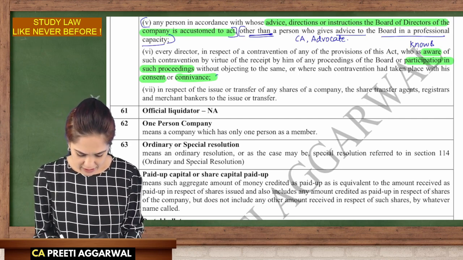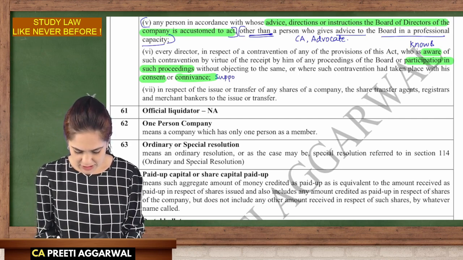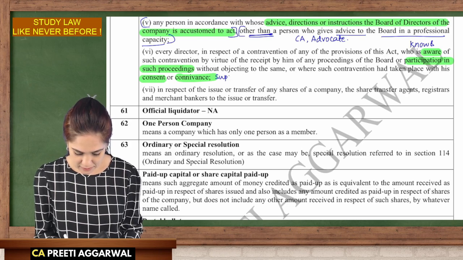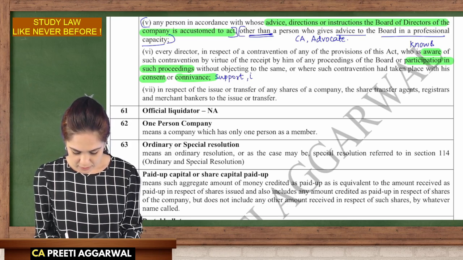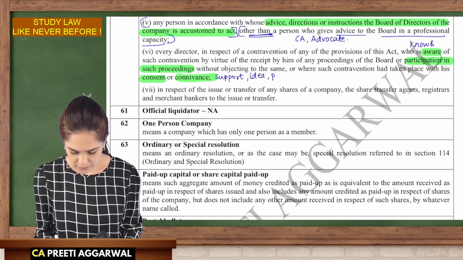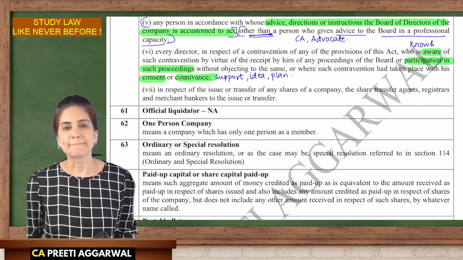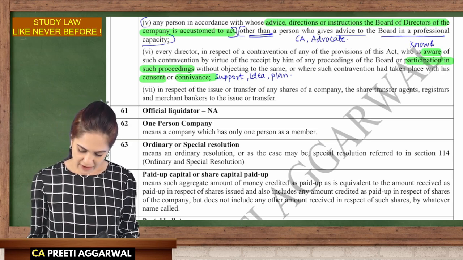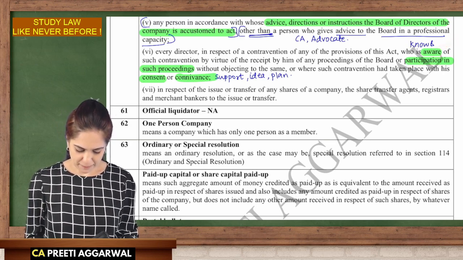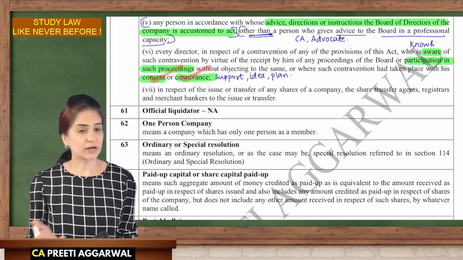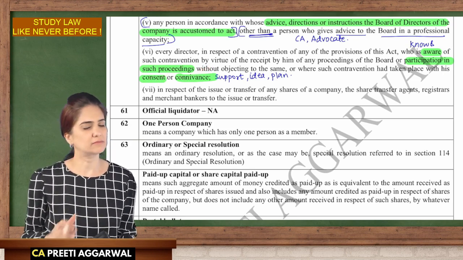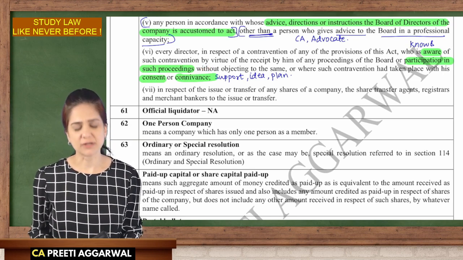Or he gave support, or it was his idea, it was his planning. Then that person is liable. So when you are aware, or you participated, or you gave your consent, or you were involved, then you are an officer in default.